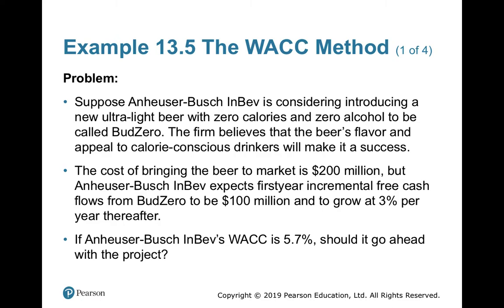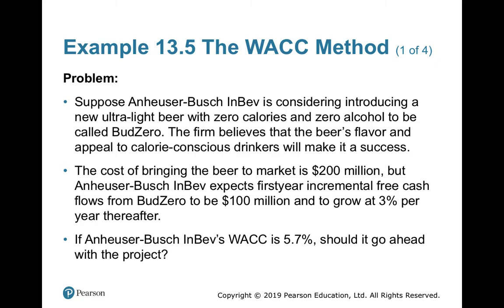But if the company invests minus $200 million right now, this project will give 100 million free cash flow from year 1, and it will grow at a normal rate of 3% thereafter. WACC is 5.7%. Very simple. In the dividend discount model, what formula were we using? Constant growth. WACC is higher, growth is lower. That means it's a constant growth, normal growth.